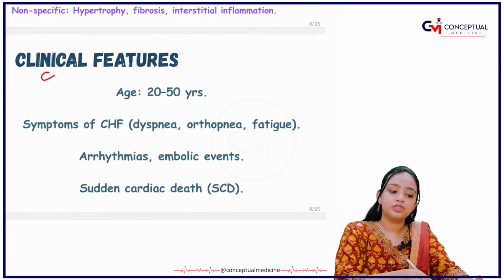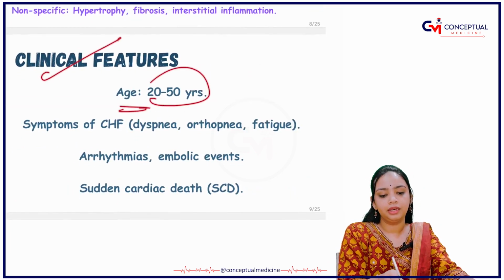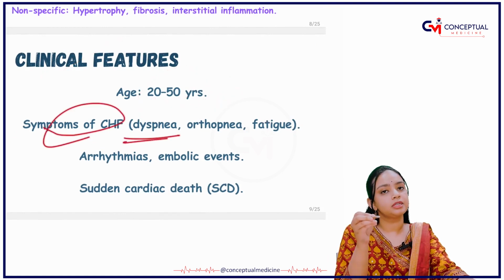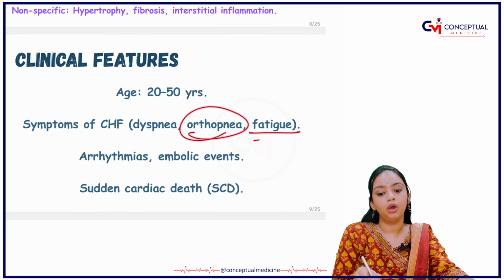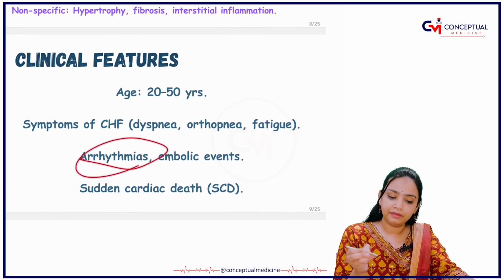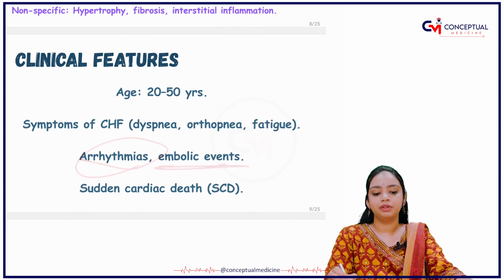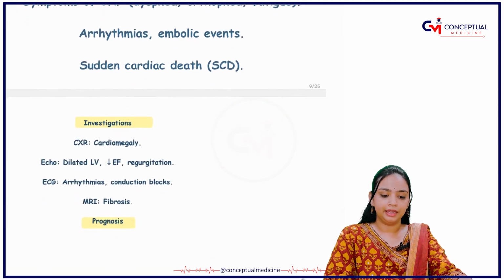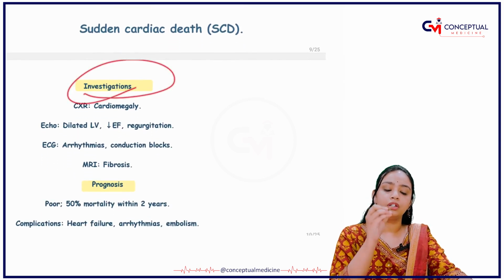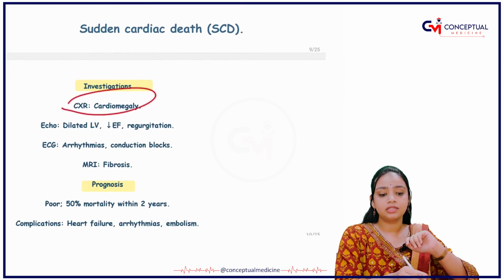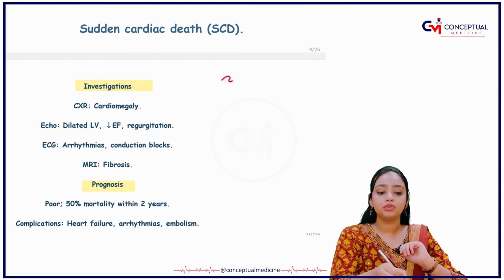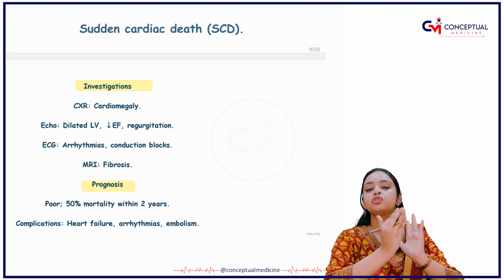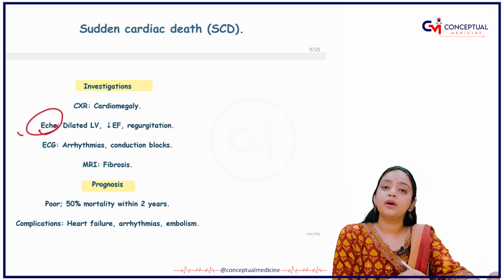Next, what are the clinical features? It is mainly common at the age of 20 to 50 years. What are the symptoms? The person can have dyspnea, orthopnea, or fatigue, right? Arrhythmia will be there and embolic events will be there, and finally the patient will end in sudden cardiac death. Next, what are the investigations you will order? Firstly, you will order a chest x-ray. In the chest x-ray you are able to see enlargement of the chambers of the heart, right? Then you will order the echo.